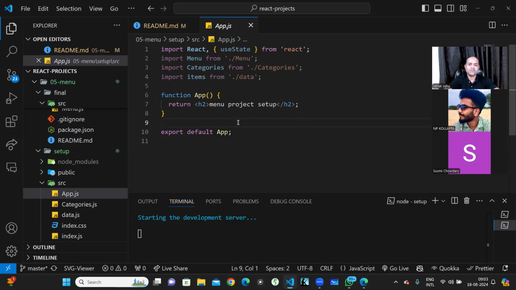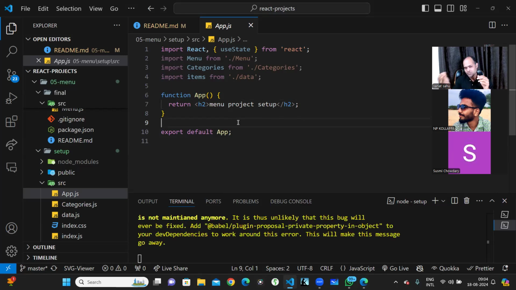First of all, we'll create a simple menu, and there will be a list of buttons over there. Suppose you go to any hotel, or order from Zomato or any hotel website. There will be menu options like breakfast, lunch, dinner. If you click on breakfast, you will see all the breakfast items with the images and description. When you click on lunch, you see the items available in lunch, with the description and price.